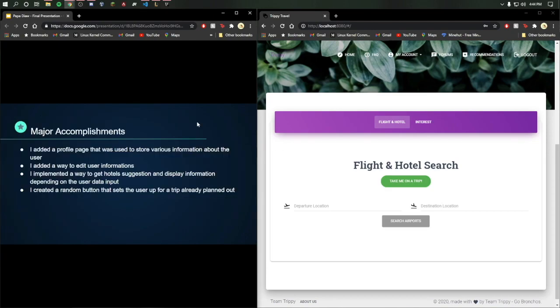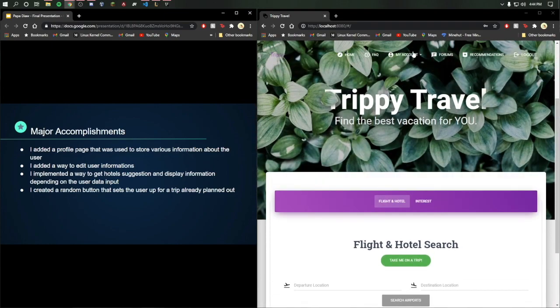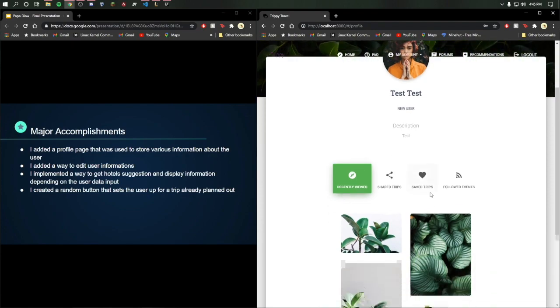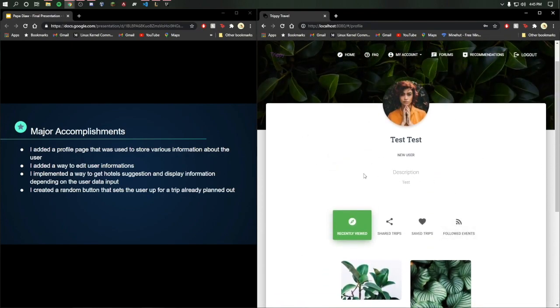So my major accomplishments, I added a profile page that was used to store various information about the user. And when we started the project, we needed a profile page so that the user can access his information. So it's right here. So this page was what I worked on.